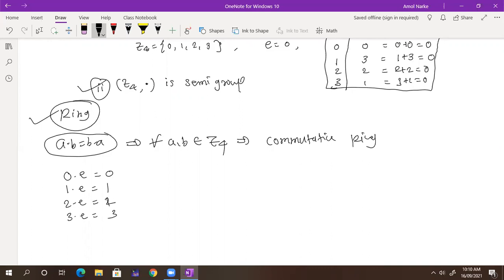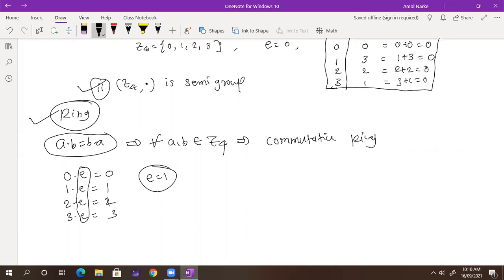So what is that E here? Put E equal to 1, what happened? Whether all those 4 equations are satisfied? Yes, sir. So an identity element is also there with respect to product.